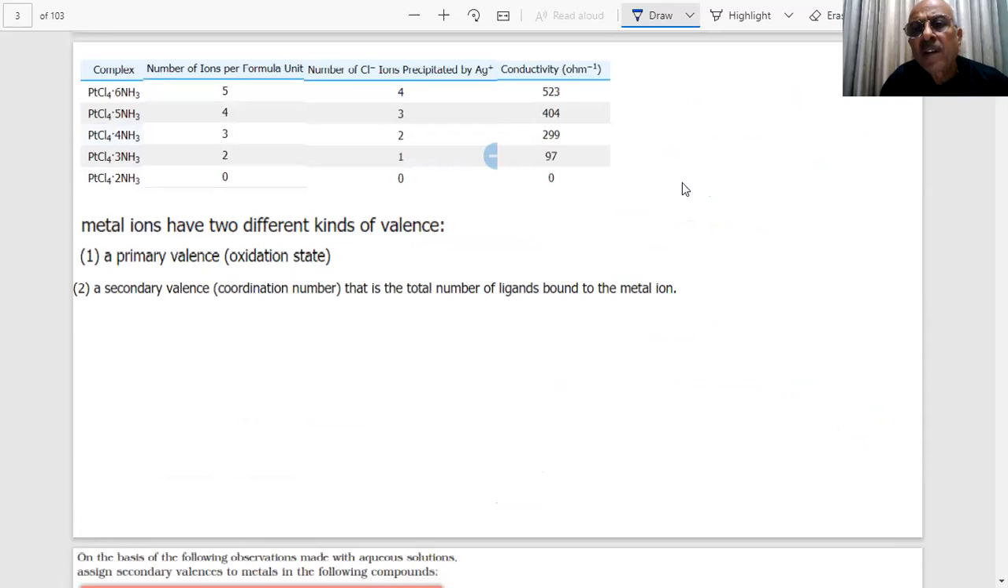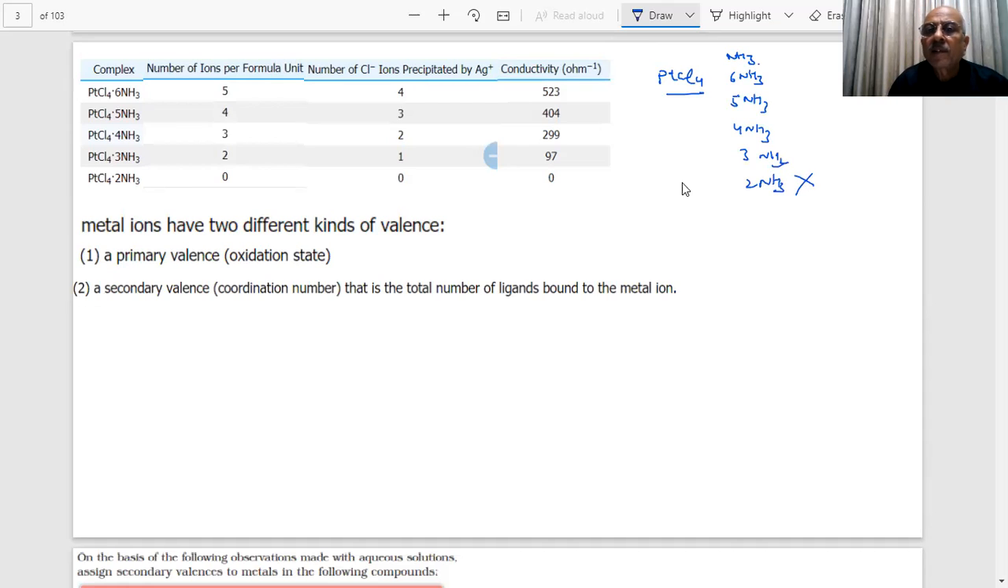PtCl4, platinum is a transition element. What he was doing, he was adding ammonia and preparing compounds of PtCl4. You mix NH3, you can use 6NH3, students, 5NH3, 4NH3, 3NH3, and when he used 2NH3, no compound formed, nothing.